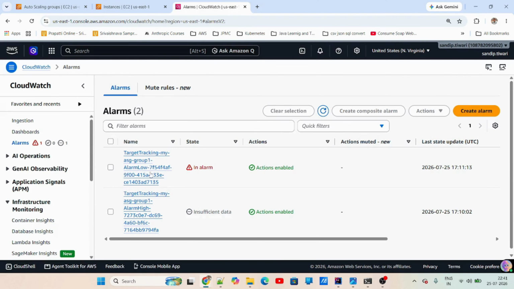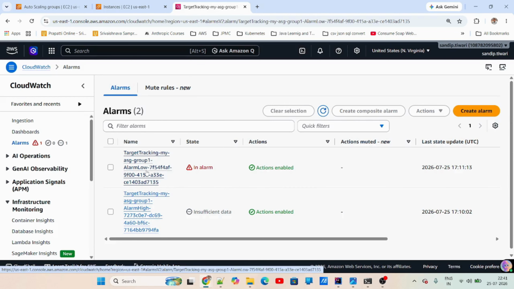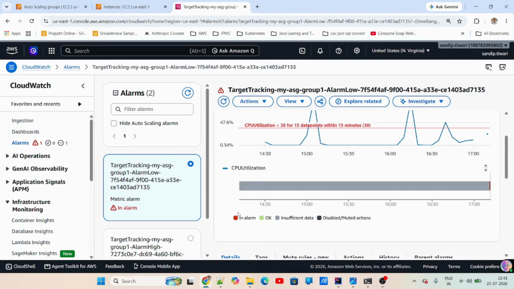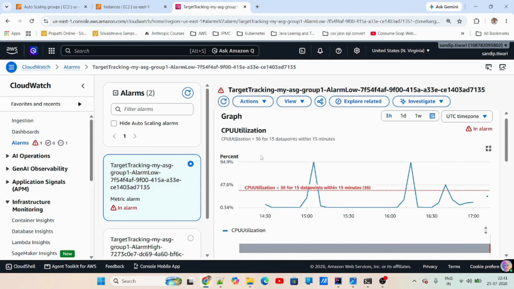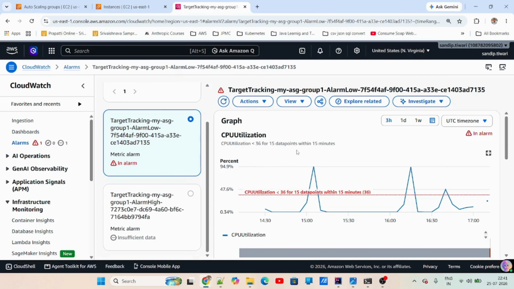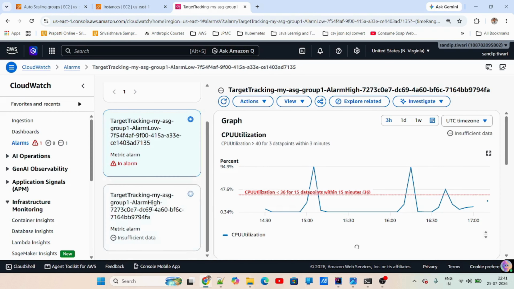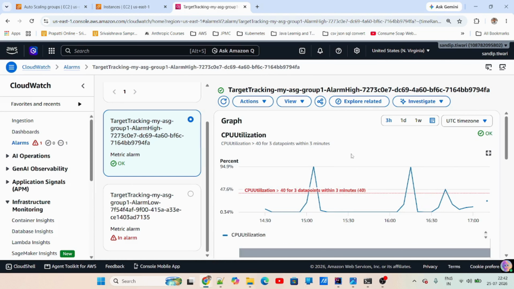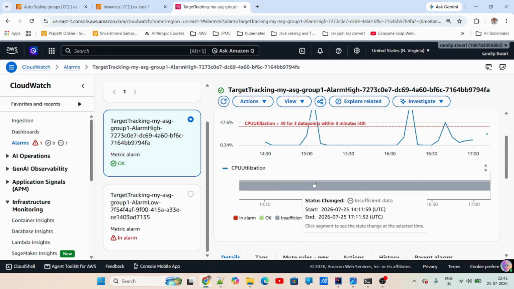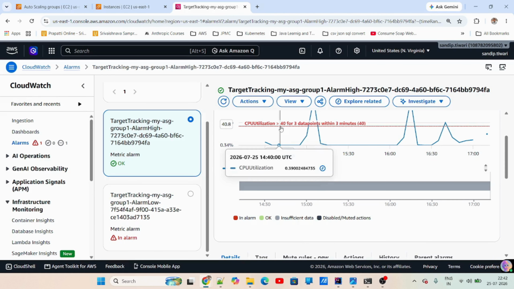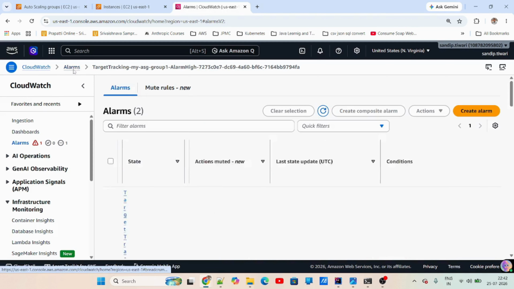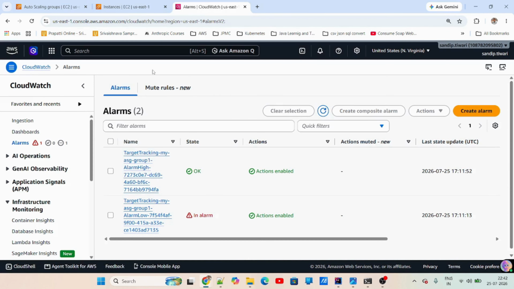Yeah, after I created the target tracking, basically it created 2 alarms implicitly. We don't have to do anything because I had set the number to 40, right? So by default, AWS created less than 36 and it will wait for 15 minutes. So this is the conservative time that AWS takes for scaling in basically. And then this is for greater than 40 for 3 data points within 3 minutes. So this is the alarm which is created by AWS. And see, as soon as I ran the